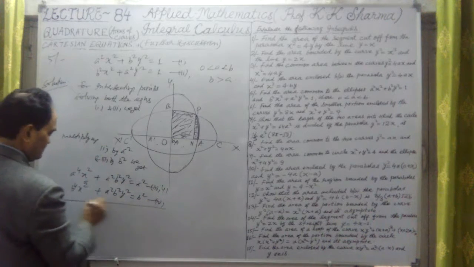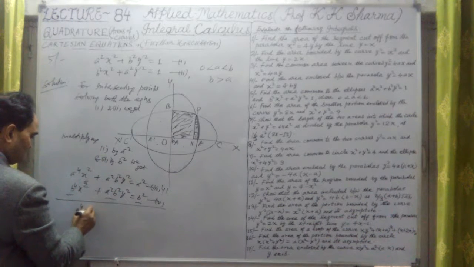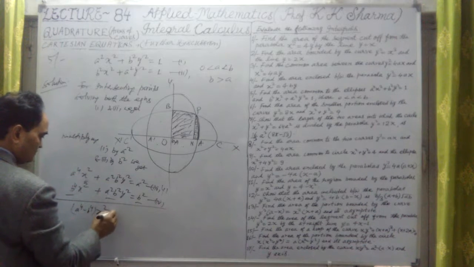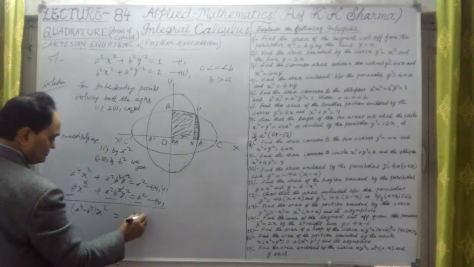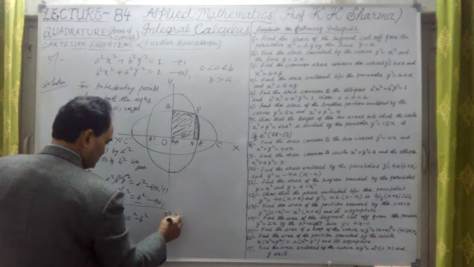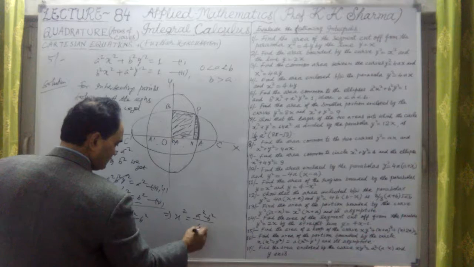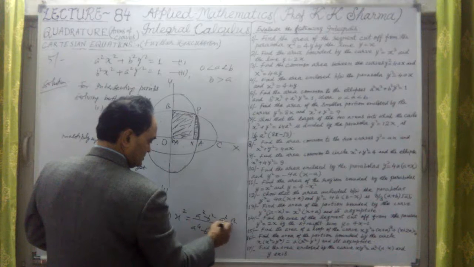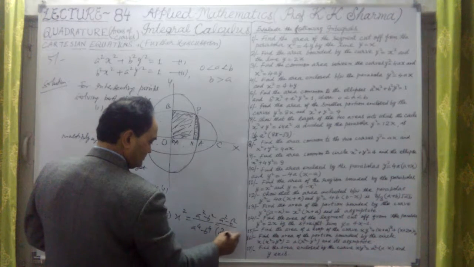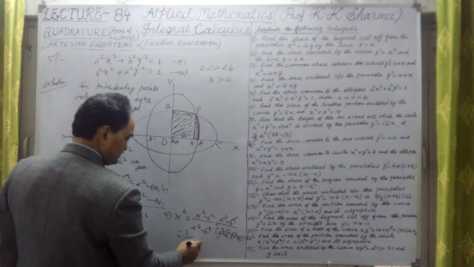Now subtracting the fourth from the third, we get a to the fourth minus b to the fourth into x square. These two cancel out, y square is cancelled out, and this is equal to a square minus b square. So this implies that x square is equal to a square minus b square divided by a to the fourth minus b to the fourth. The denominator can be written as a square minus b square in one bracket, in another bracket a square plus b square. One a square minus b square cancels out, so this is nothing but 1 upon a square plus b square.